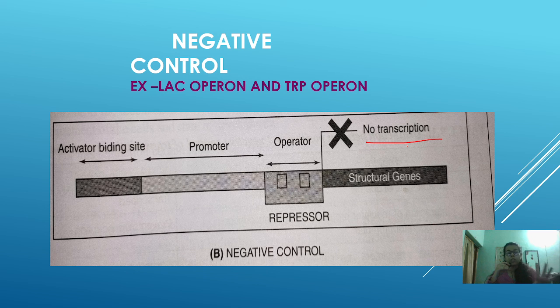So do watch it, and if you have any doubt, comment and share as much as you can, because this is a very important concept and also a confusing concept. People don't understand it very easily. When it is switched on, when it is switched off, what happens when it is switched on, what happens when it is switched off. I will try to make it very clear to you in the next upcoming video.